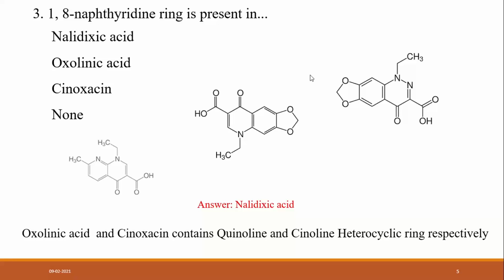Once again, I repeat: quinoline means a benzene ring fused with a pyridine ring system, and cinnoline is a benzene ring fused with a diazine. It is called the cinnoline heterocyclic ring system, which is present in cinoxacin as a quinolone antibacterial.